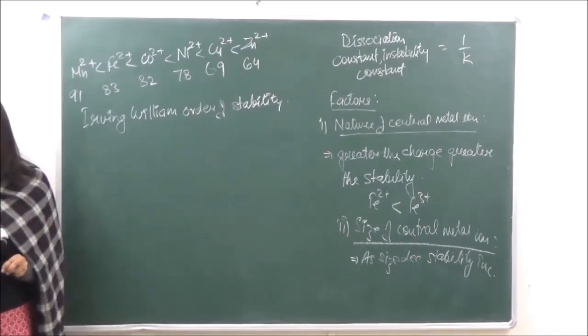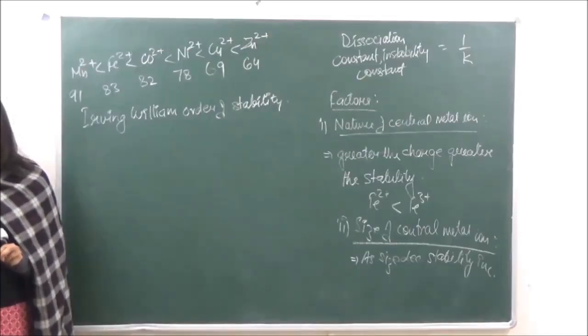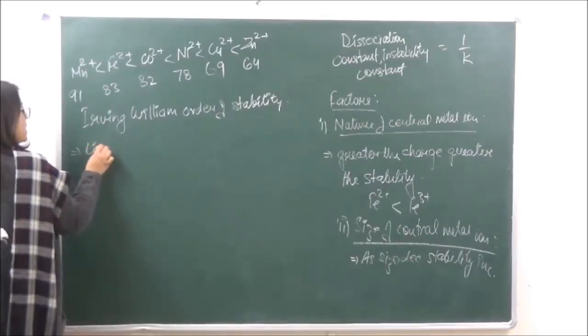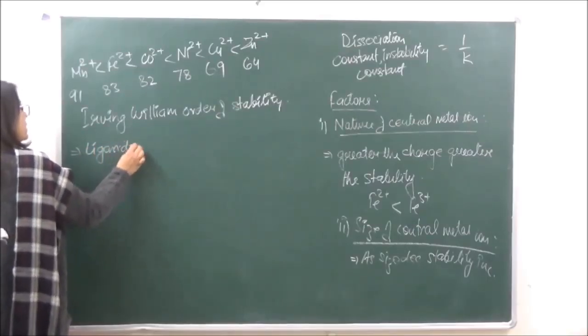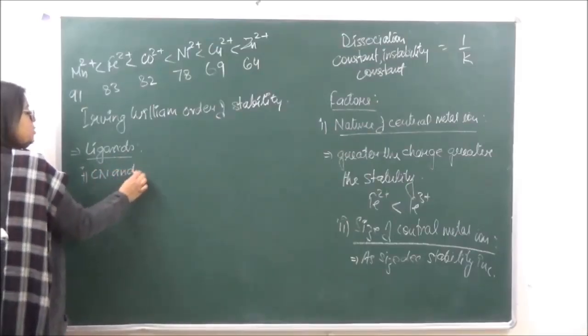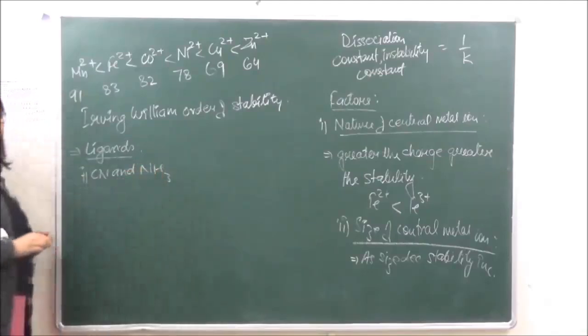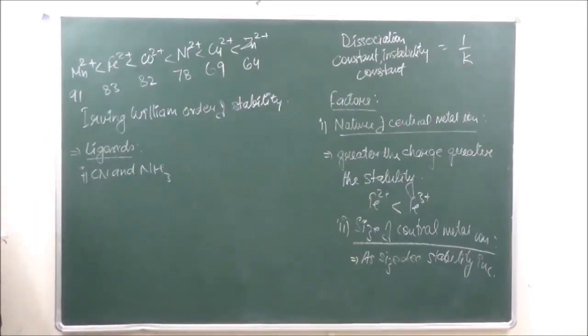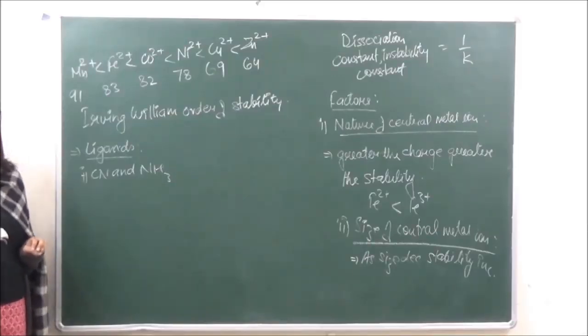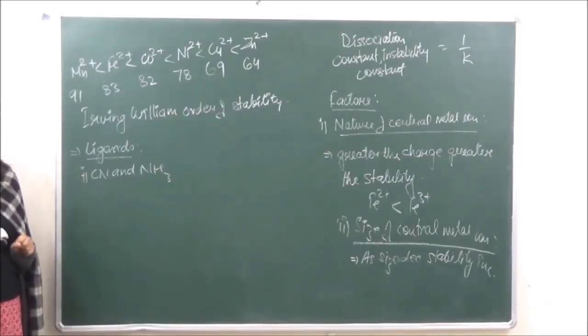When we are talking of ligands, it is seen that the cyano and NH3, cyano and amine, are going to be far more stable than those of halide ions. So it means that the strong field ligands are going to form stable coordinate complexes.